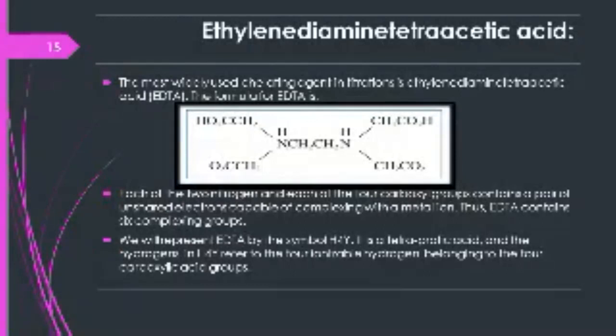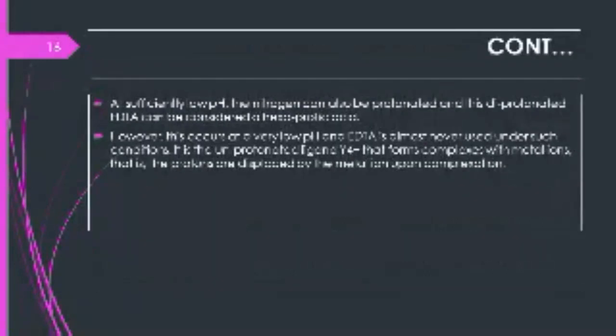It is a tetraprotic acid, and the hydrogens in EDTA refer to four ionizable hydrogens belonging to the four carboxylic acid groups. At sufficiently low pH, the nitrogens can also be protonated, and this diprotonated EDTA can be considered a hexaprotic acid.